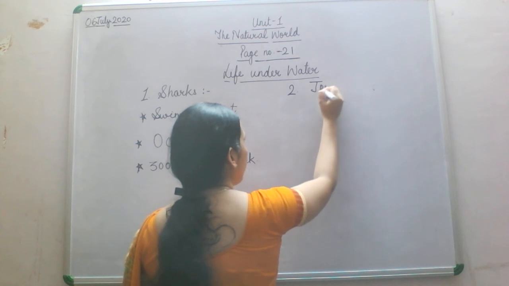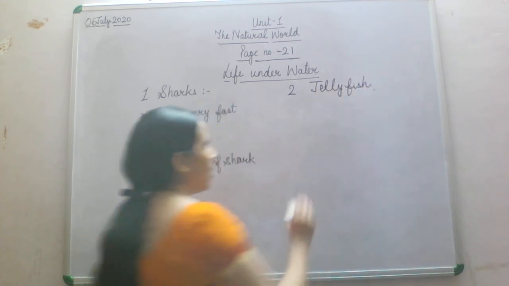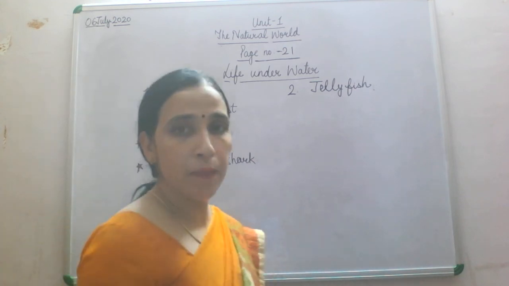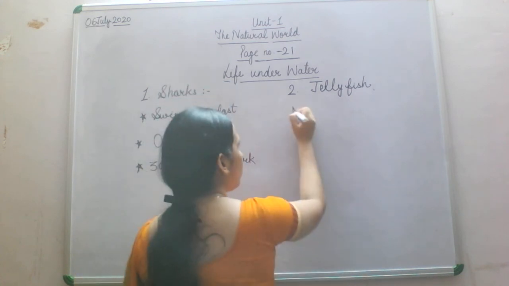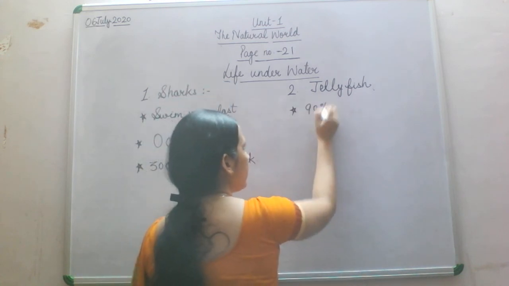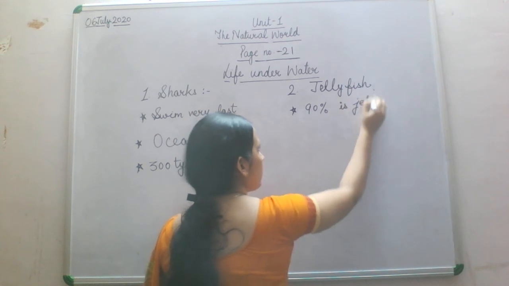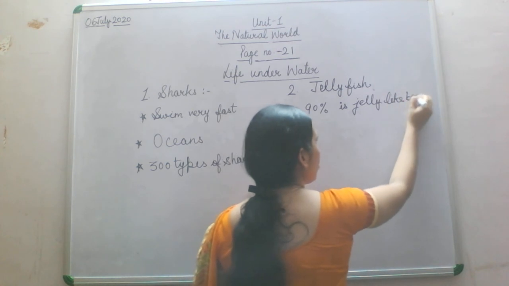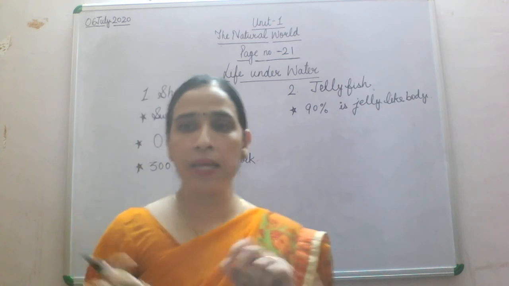Why are jellyfish called jellyfish? Because 90% of their body is like jelly. So what you will write here: 90% is jelly like body. That you will underline in your book.